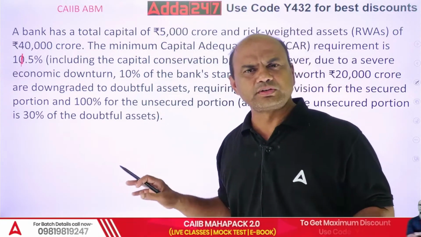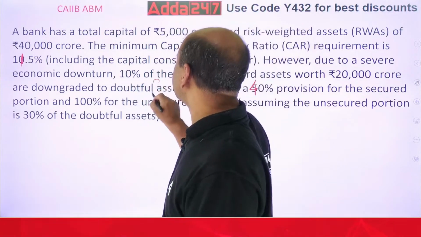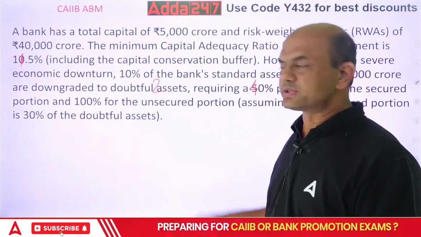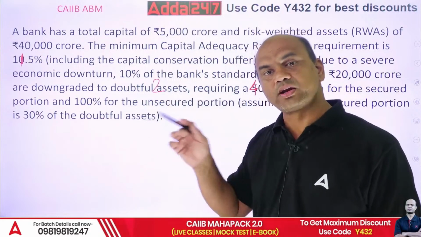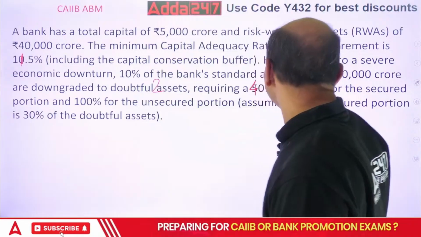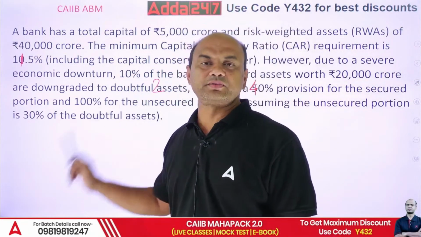Very confusing numerical. Okay, this is in D2, doubtful 2 assets. D2 has this provision of 40 and 100. D1 has the provision of 25 and 100. Okay, so now assuming the unsecured portion, remember, the unsecured portion is 30% of the doubtful assets.